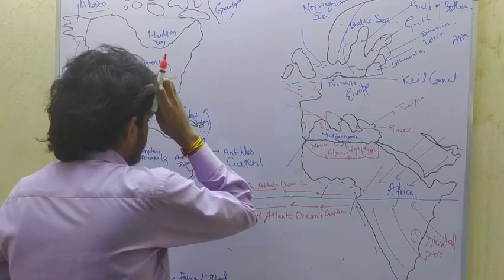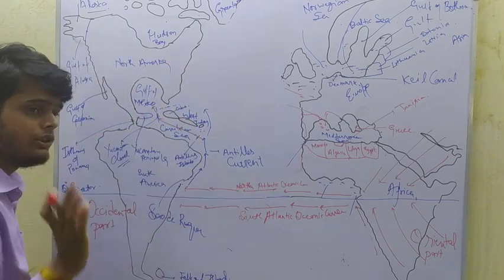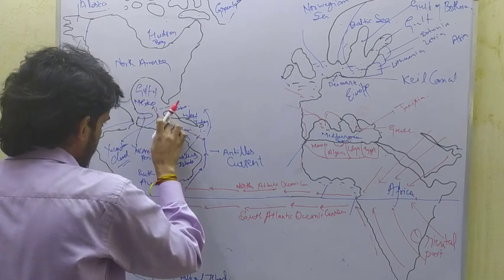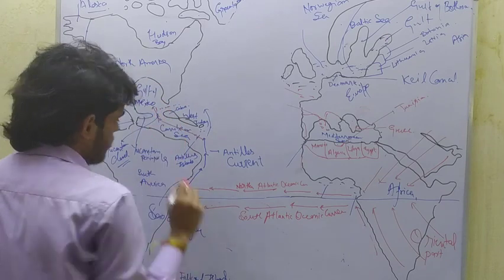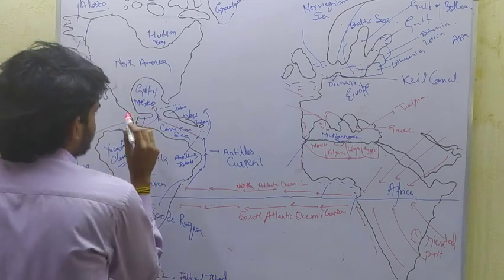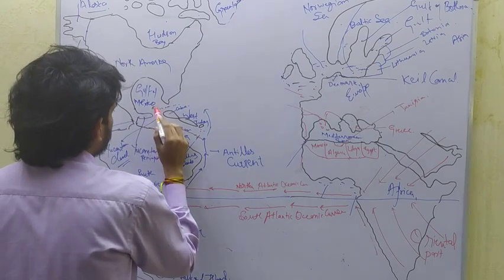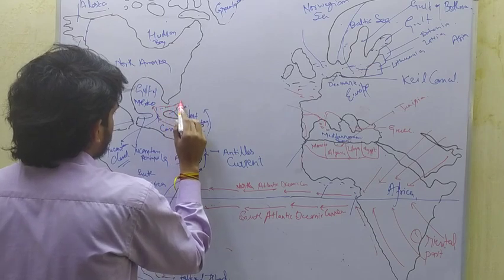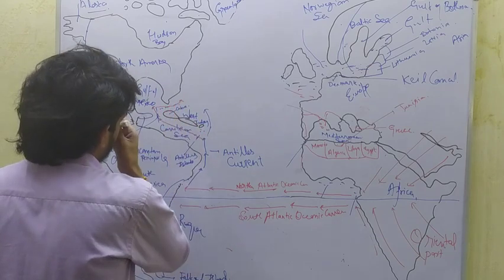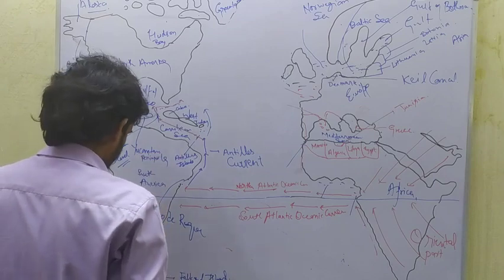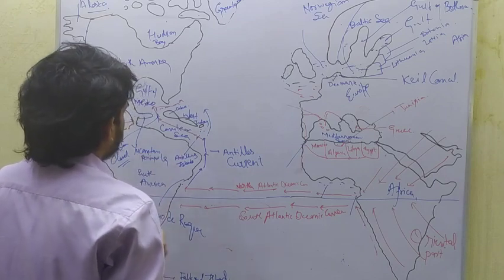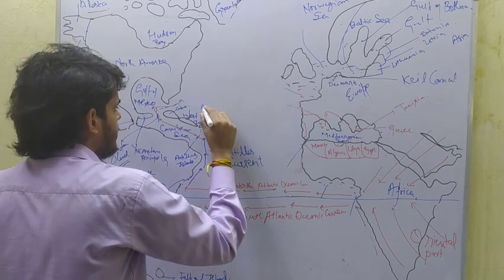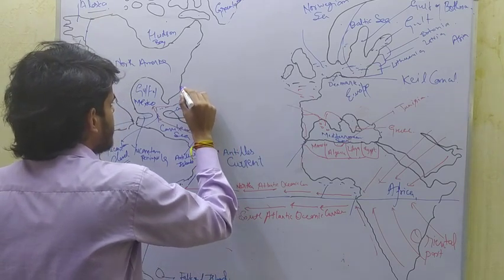And due to the effect of westerlies, this oceanic current, which is called Florida current, moves through the Strait of Florida and moves towards the east part of the West Indies, and this is Antilles current moving northwards near Cape Hatteras.